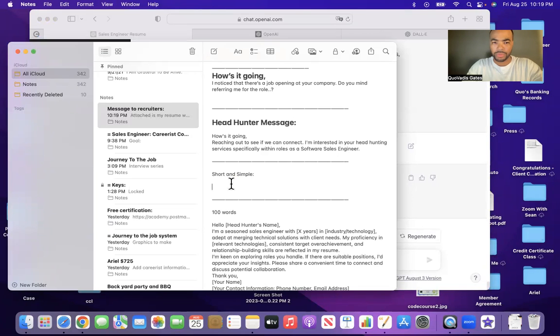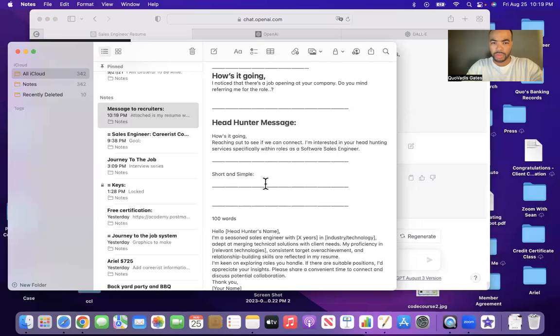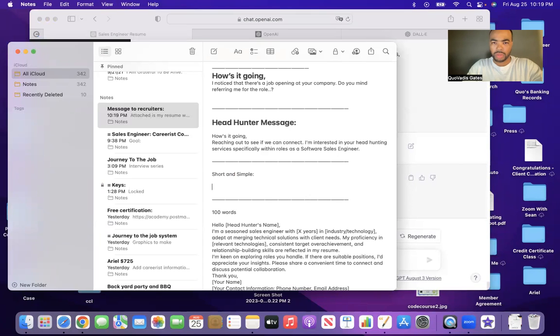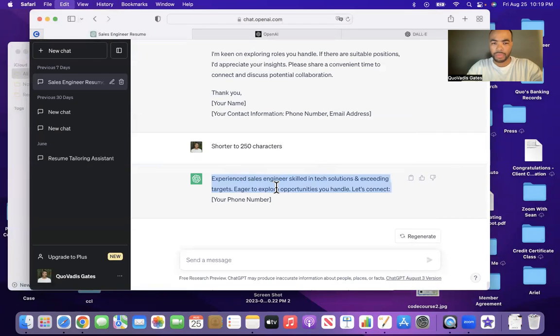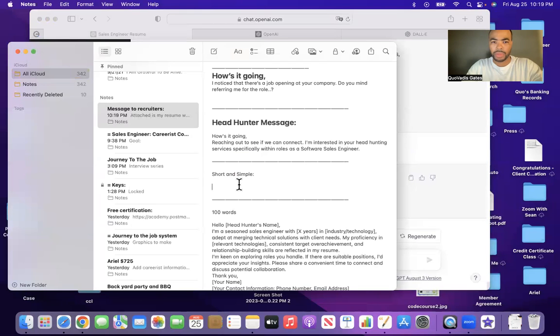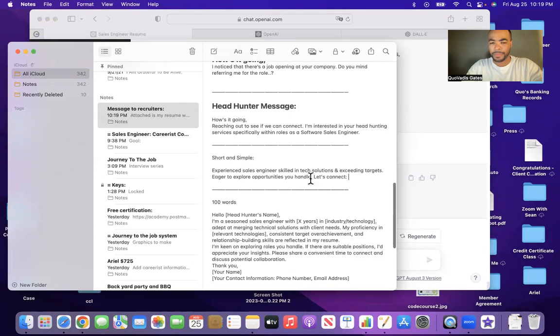I'll call it short and simple. Go back here, copy it, come back here, paste it. So short and simple: experienced sales engineer skilled in tech solutions and exceeding targets, eager to explore opportunities you handle. Let's connect. Okay, how can I customize this to myself?